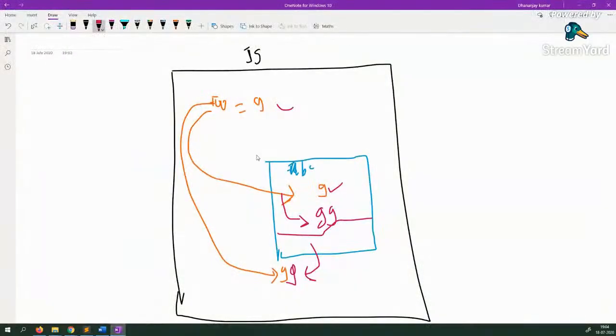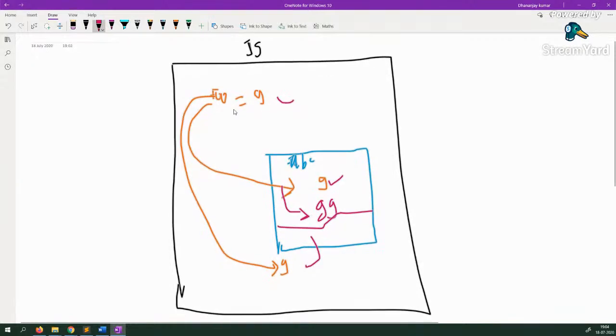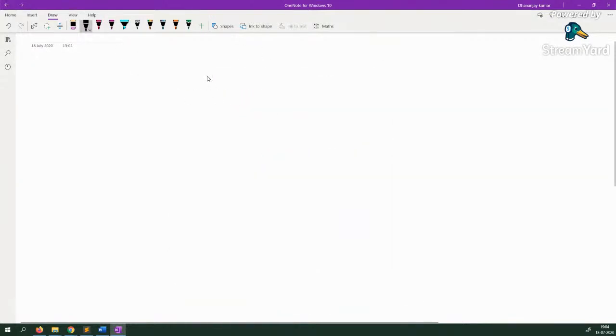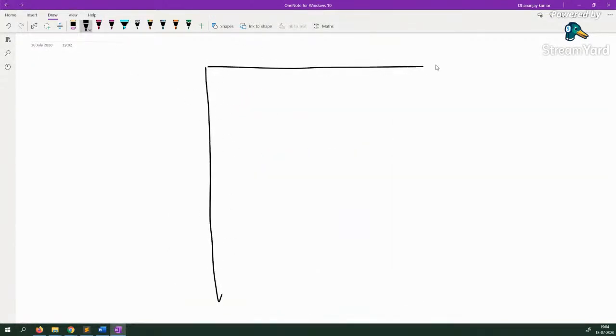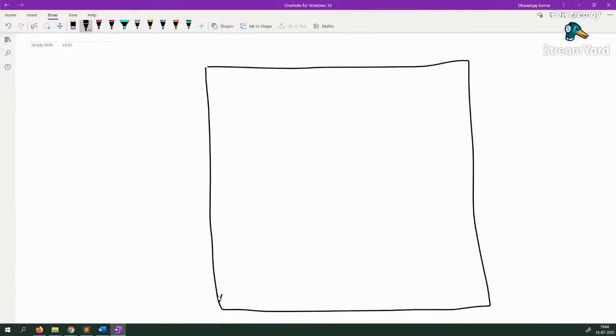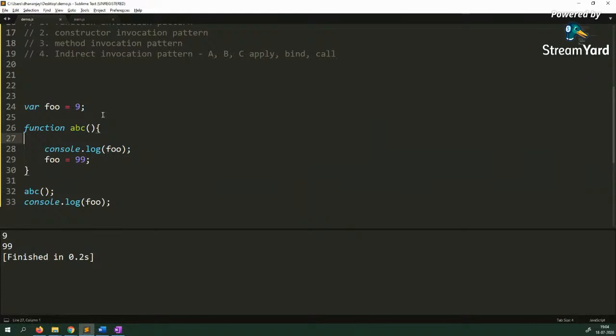Now let us go back, and again, let me delete this and draw this again. And now I'm explaining functional scope. So this is my global scope. All right. And inside that, I have one function called ABC. So that is the function scope. Now let me go and draw this. So here var foo equal to 9. But what I'm doing here is again creating a variable, var foo equal to 99. So when I do like this, what is actually happening?